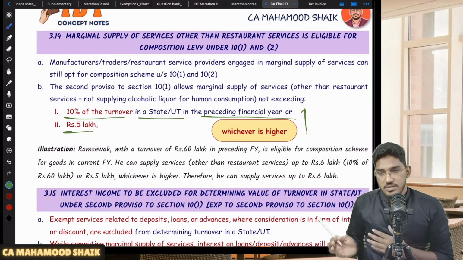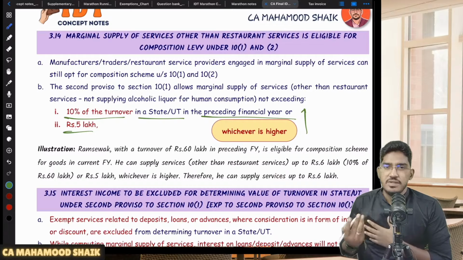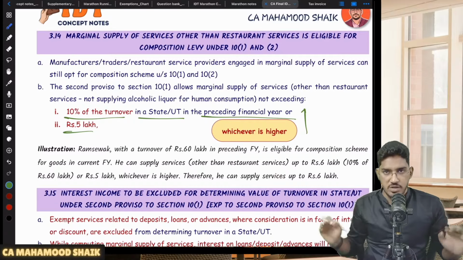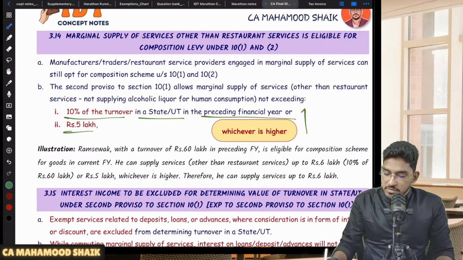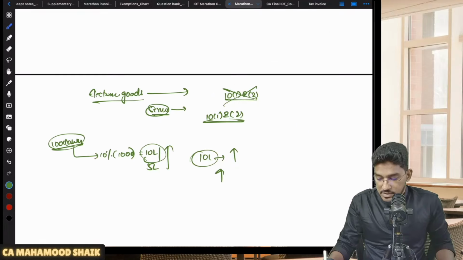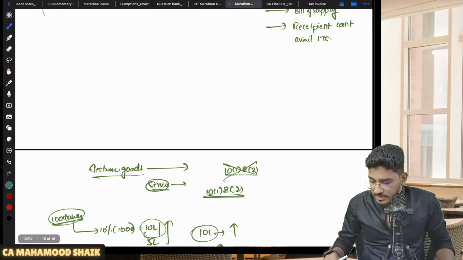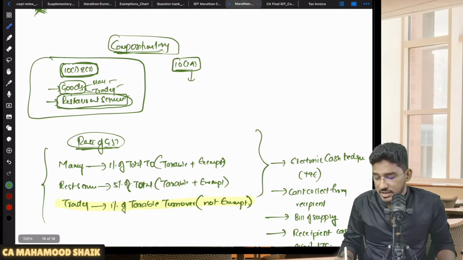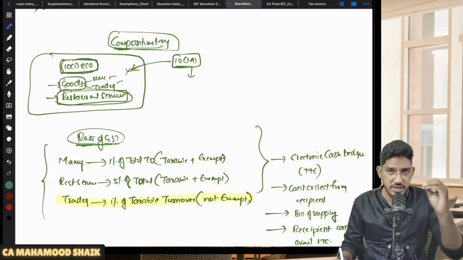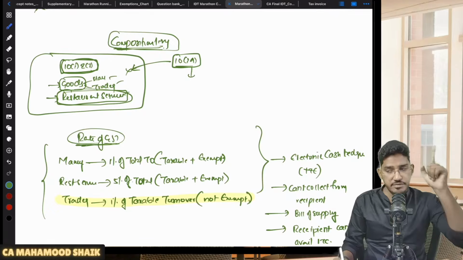But what about others, sir? For them, there was no composition scheme. Mainly for the service sector, there was no composition scheme. Or those people who are doing a good amount of goods and services both, for them also there is no composition scheme. So these people went to the government and requested, sir, we also want some composition scheme. For the people who are ineligible for the composition scheme under 10 subsection 1 and 2, don't worry. We will give you one more option.